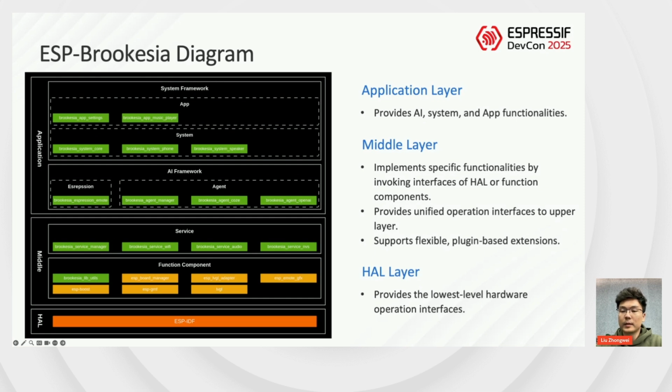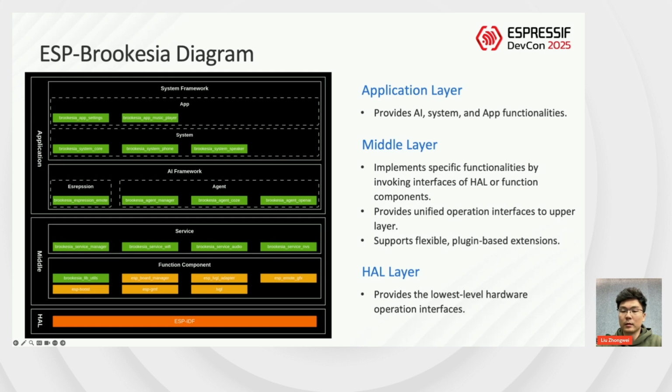LVGL and ESP LVGL Adapter deliver comprehensive UI capabilities. ESP Boost provides standard C++ development utilities. ESP-GMF handles audio-related functionalities.